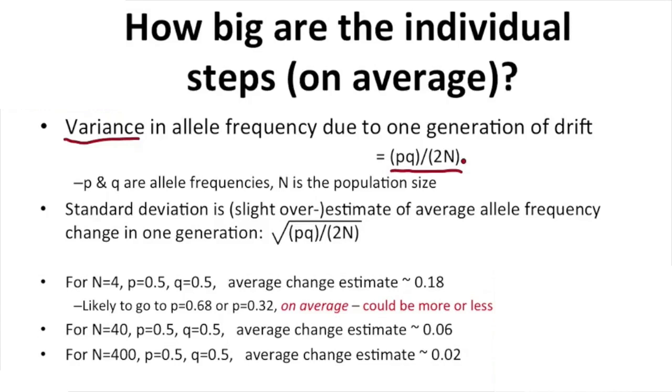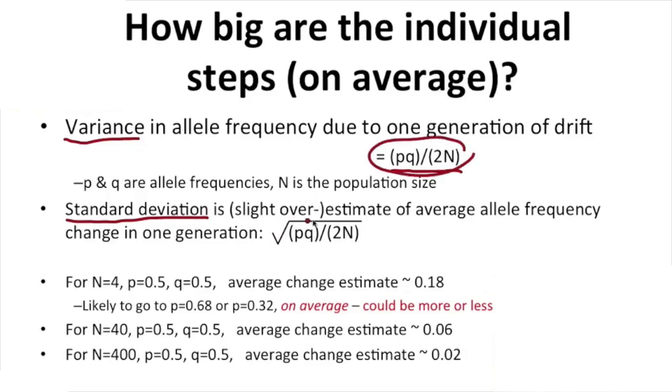Now, how do we use this to actually look at average changes? Well, we can look at the standard deviation. The standard deviation of this would be an estimate of the average allele frequency change in one generation. And in fact, mathematically, it actually would be a slight overestimate, but it still gives us an idea for illustration purposes. So how do we get the standard deviation from the variance? Well, the standard deviation is always the square root of the variance. So we have this formula right here for the variance.